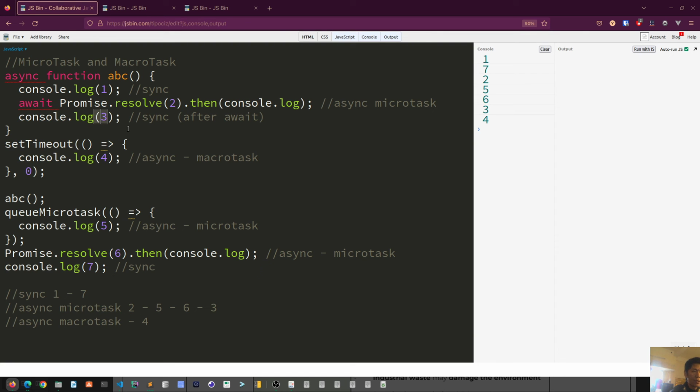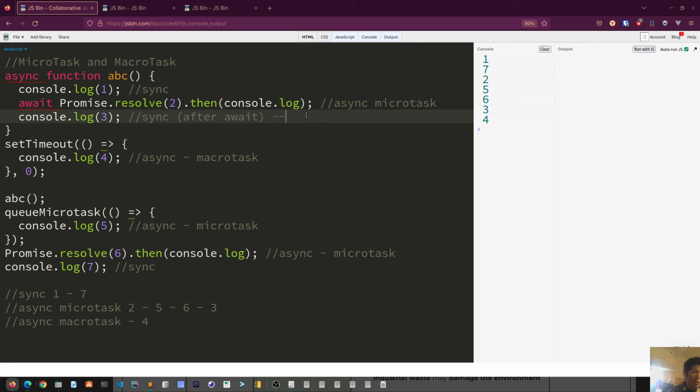So it is said that if you put the sync code after an await, it becomes async with .then, and that's why we still got 3 before the macrotask 4.